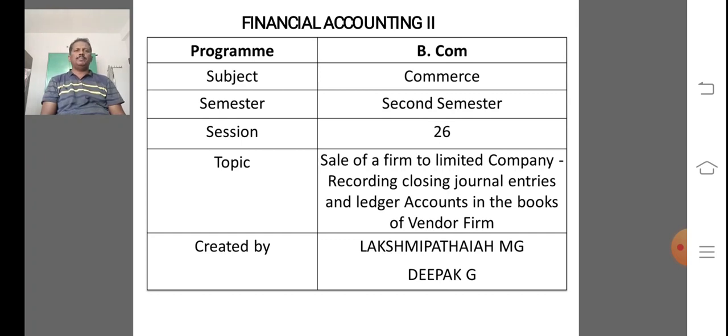My title is Financial Accounting 2. So now I am discussing session number 26. The topic is Sale of a Firm to a Limited Company. Under this session, I am discussing recording of closing journal entries and preparation of ledger accounts in the books of the vendor firm.